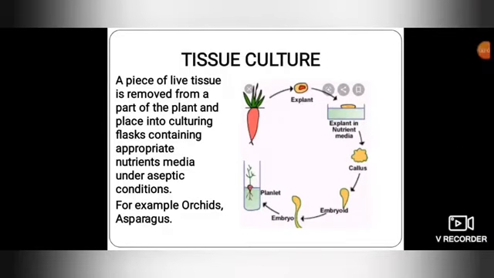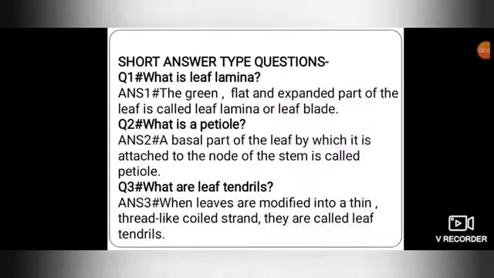Children, we have finished this chapter. Now I am giving you some questions to do in your copy. Short answer type questions. Question number 1. What is leaf lamina? Answer. The green, flat and expanded part of the leaf is called leaf lamina or leaf blade.